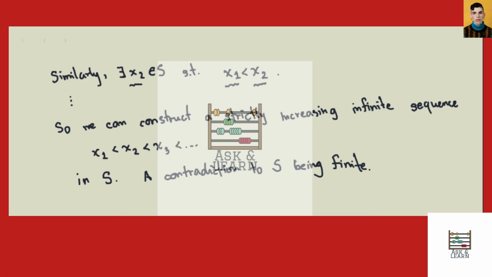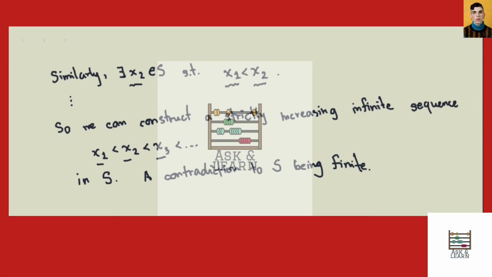So you can see that we have constructed a strictly increasing infinite sequence, that is X1, X2, X3, and so on. And they are all different by the way we construct it. And the sequence must go on forever because if it stops somewhere, then it means S has maximal element, right? The point that they stop will be maximal.